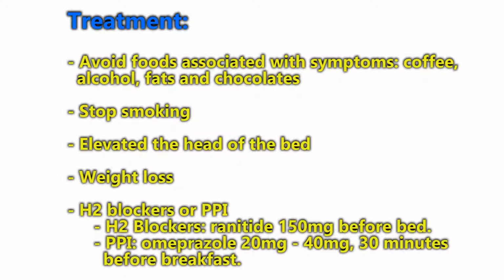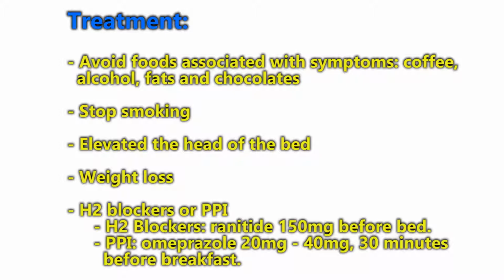Other things to recommend would be stop smoking, elevating the head of the bed to 45 degrees if possible. This is really important in hospitalized patients, elevating the head of the bed as a way to prevent aspiration pneumonias. So it's a really important thing. As an outpatient, it's less important, but it's important for our patients as one of the possible treatments for reflux disease. Weight loss would be another thing. Easy to say, hard to get our patients to do.